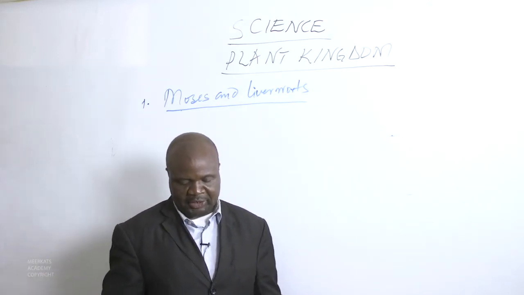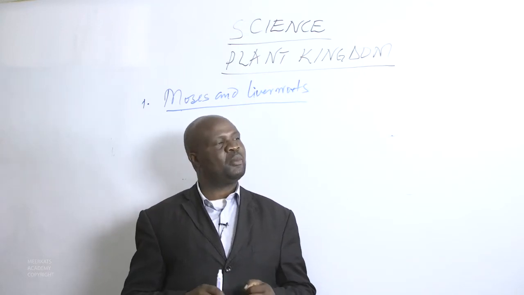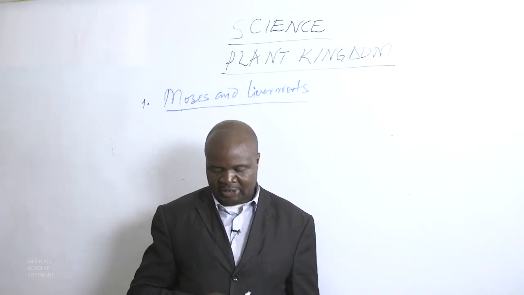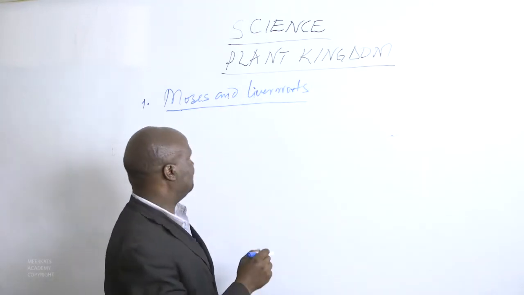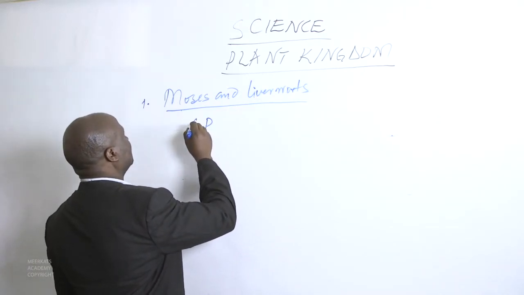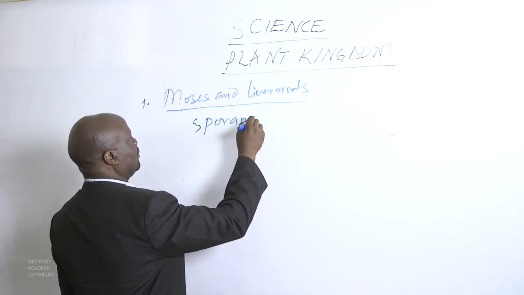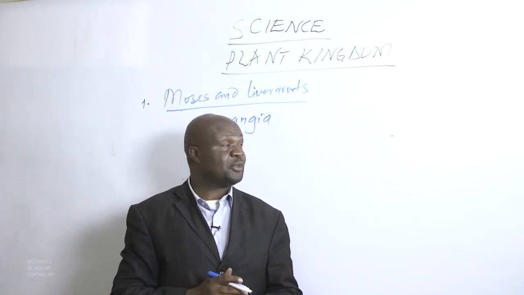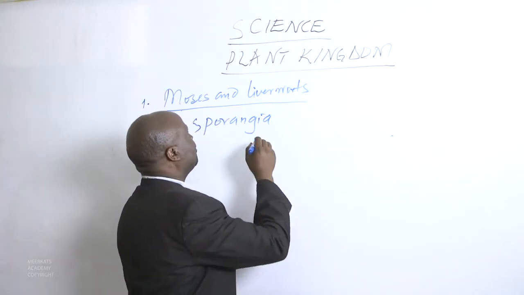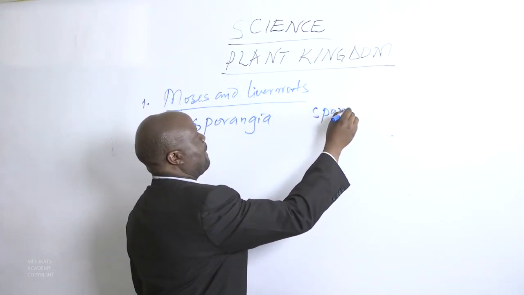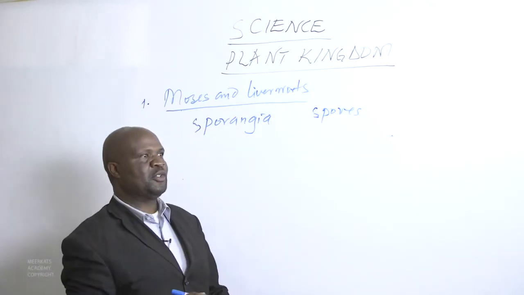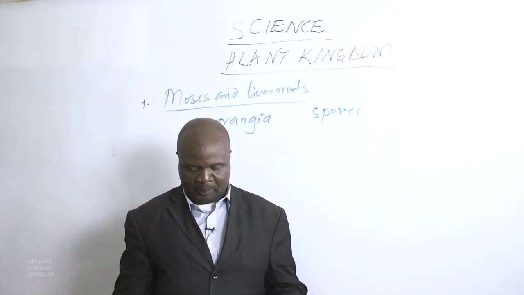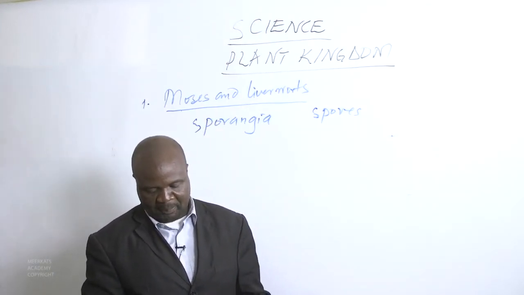Spores are produced in special structures. These mosses have spores which are produced in special structures called sporangia. The spores will be very important when it comes to reproduction of these particular plants.